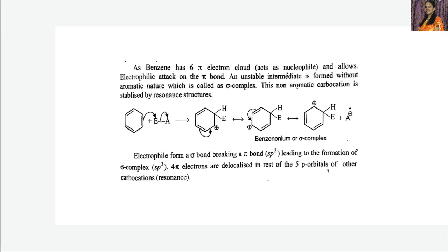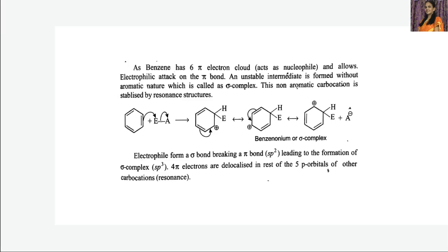This non-aromatic carbocation, that is the sigma complex, is a carbocation. It is stabilized by resonance. The more the number of resonance structures, the more is the stability. As the sigma complex is stabilized by resonance, it is easily formed.